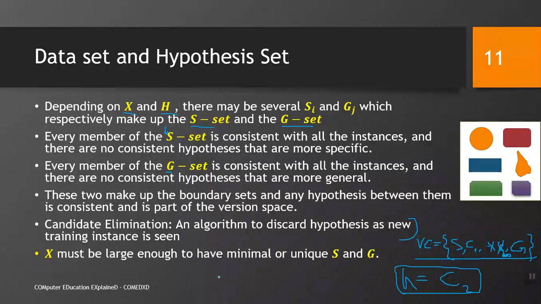X must be large enough to have a minimal or unique S and G. That is very interesting. The size of X is very important. For example, if in our hypothesis set we have 10 hypotheses and we have 2 examples, then at most we would be able to eliminate 2 inconsistent hypotheses, and there would be 8 remaining. Right. Just to give you an example.